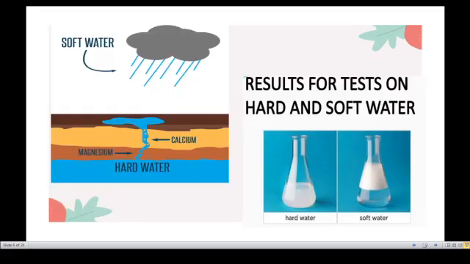The rainwater is soft water, but when it falls on the earth into the groundwater, it has calcium and magnesium inside. This water reacts with the calcium and magnesium and becomes hard water. See the difference between hard water and soft water: here no foams, but here many foams result in the test on hard and soft water.